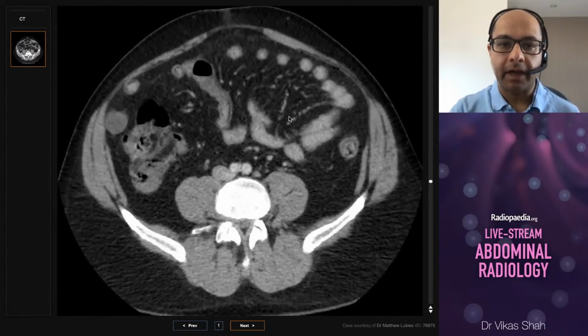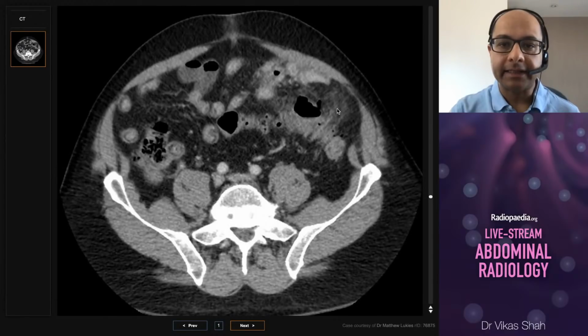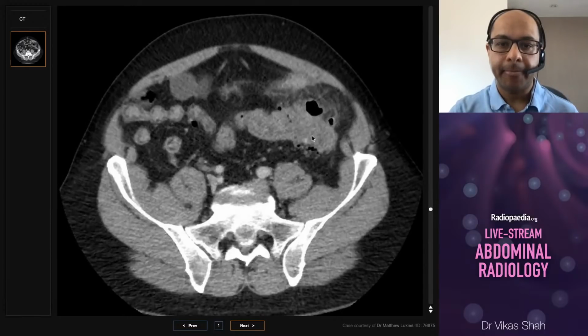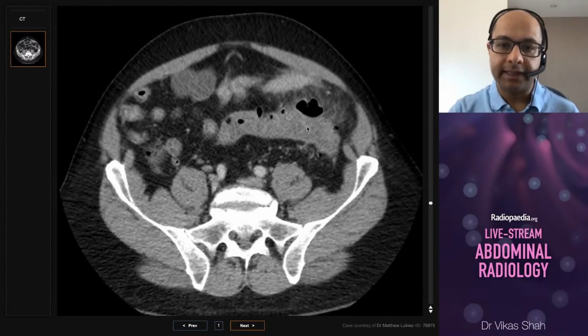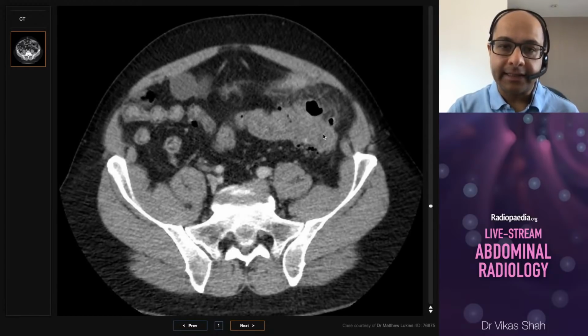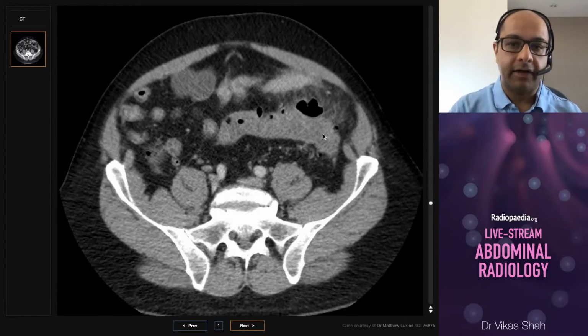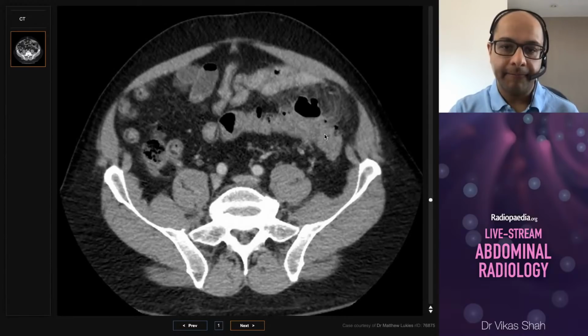As we scroll down, it becomes apparent that the abnormalities are within the left lower quadrant, once again actually where they've indicated to us clinically the problem is. So there are a few things here. First of all, the sigmoid colon, which is this loop of bowel lying here, is thick-walled. The wall is of greater density than we'd expect, so again, we'd say it's hyperdense or hyperenhancing.